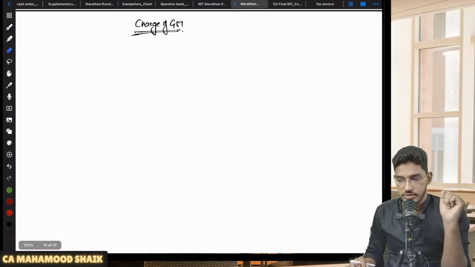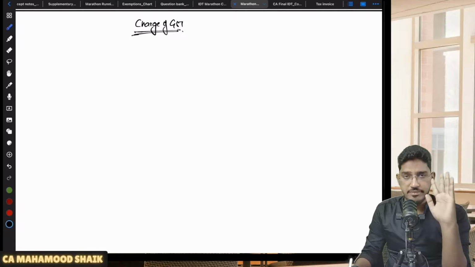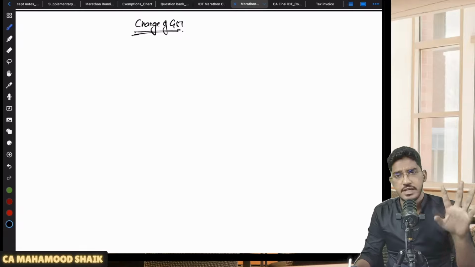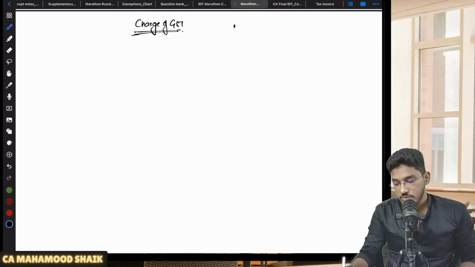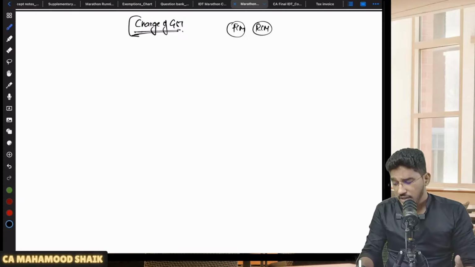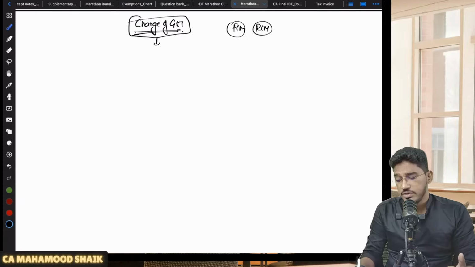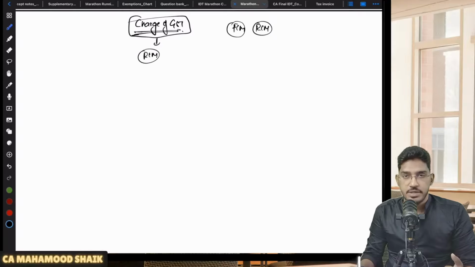See what exactly we are going to learn in this charge of GST chapter is. As I have told, we have broadly different kinds of mechanism by which the revenue of GST will go to the government. So one is forward charge mechanism and the other one is reverse charge mechanism. Now in this chapter, we are going to have a look at those goods or services which are notified on which RCM will become applicable.